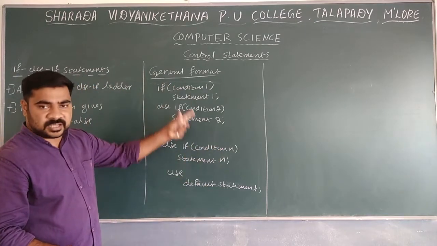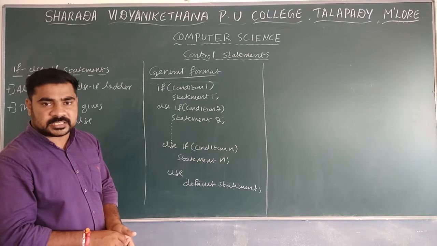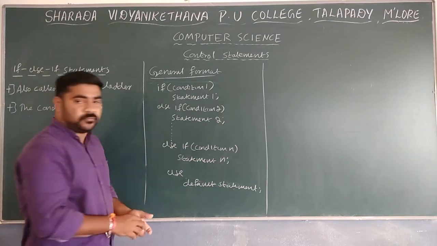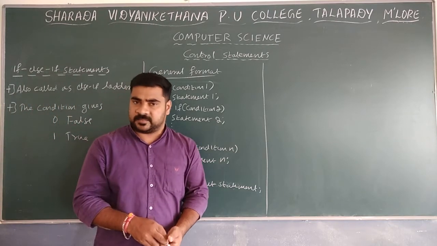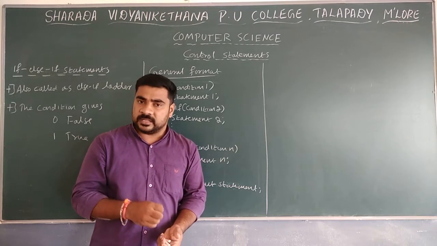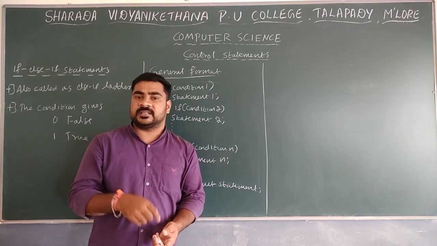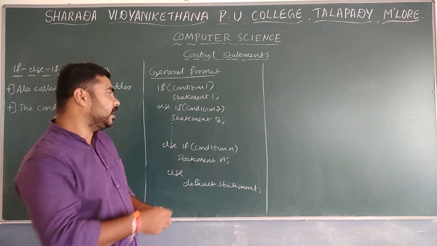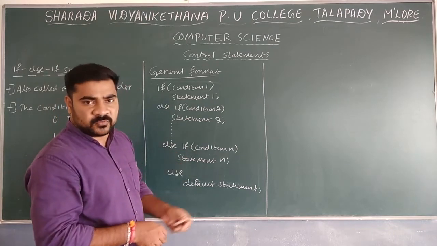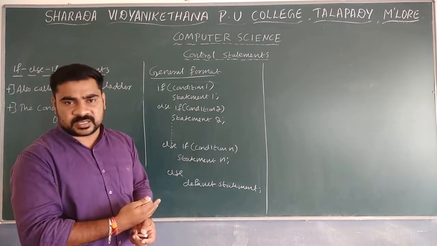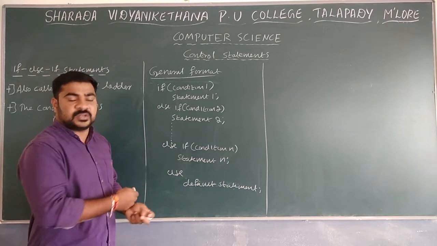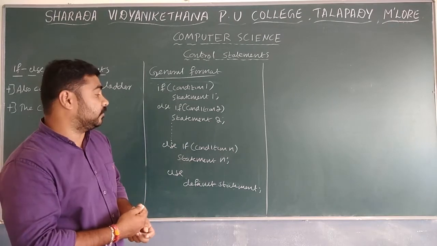Whenever all the conditions are false, it is going to execute the default statement that is given in the else part. So this is the if else if statement, or the else if ladder. I already explained it in the programming construct, so once again I briefly discussed the if else if statements. Next we will move to the flow chart. How can you write the flow chart?